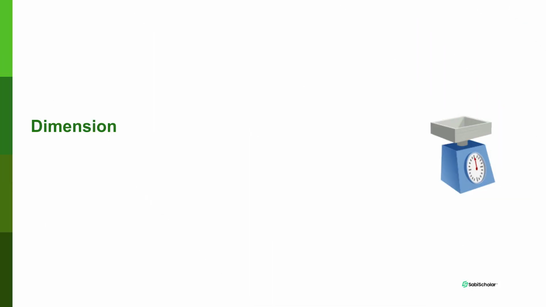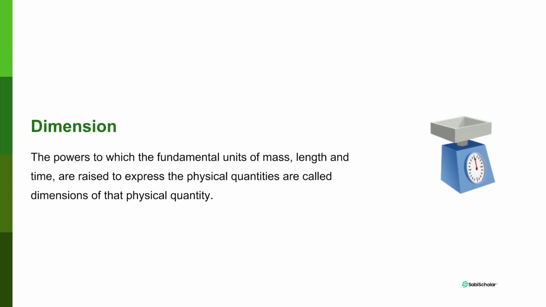Now, dimension. Dimension is the power to which fundamental units of mass, length, and time are raised to express physical quantities. Now, there are many quantities in science, right? What dimension helps us do is it helps us to know how these quantities depend on mass, length, and time. How does weight, for example, depend on mass, length, and time?